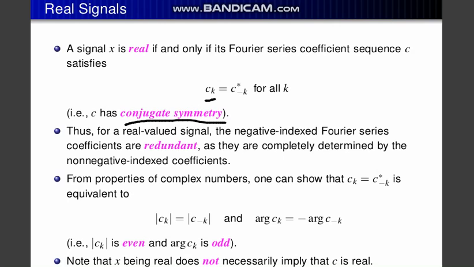Thus, for a real valued signal, the negative index Fourier series coefficients are redundant. What does redundant mean? Redundant means you never need to know their definite value, as they are completely determined by the non-negative indexed coefficients. That means the negative indexed coefficients depend on the positive ones. From properties of complex numbers, we can show that this is equivalent to the argument of c k and the argument of c minus k. Note that x being real does not necessarily imply that c is real.